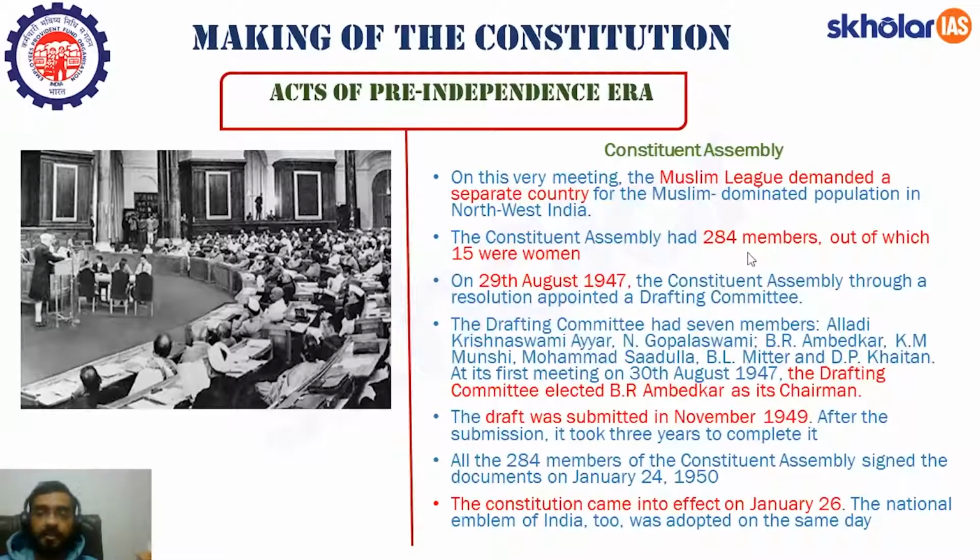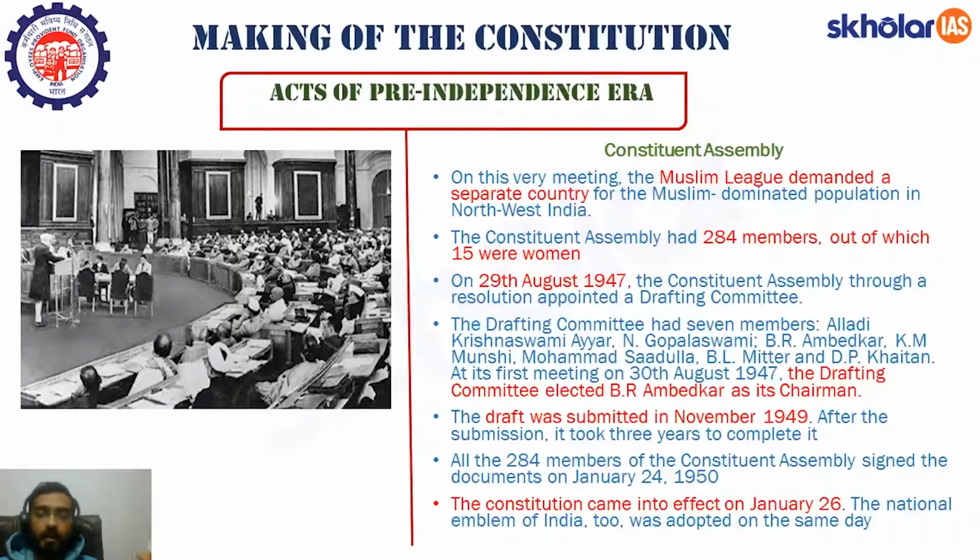See, the number of seats and the number of members always differ. So there were 284 members, out of which 15 were women. Now, a very important date is 29th of August 1947. On this date, the Constituent Assembly, through a resolution, appointed a drafting committee. Very important. So when did the drafting committee come? The resolution for a drafting committee was passed on 29th of August 1947.